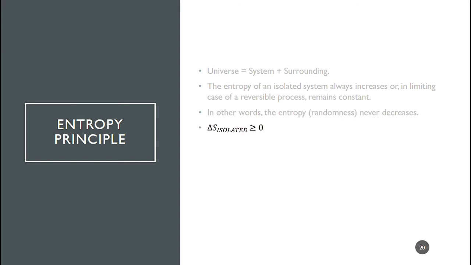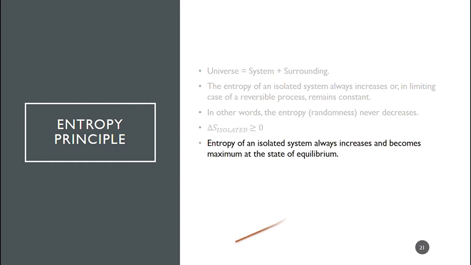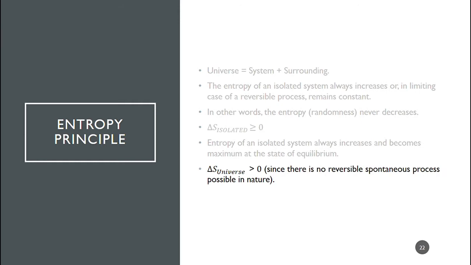Hence, it can be clearly stated that the change in entropy of an isolated system is always greater than or equal to zero. Entropy of an isolated system always increases and becomes maximum at the state of equilibrium. Change in entropy is always increasing for the real universe, since there is no reversible spontaneous process possible in nature.